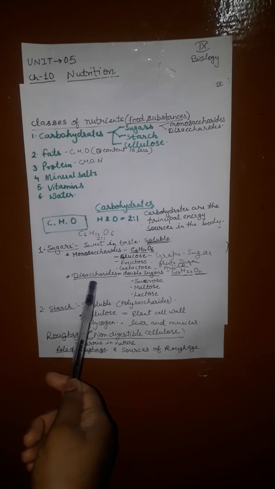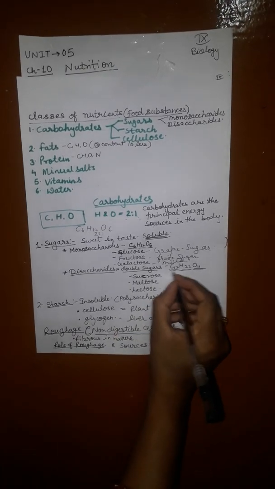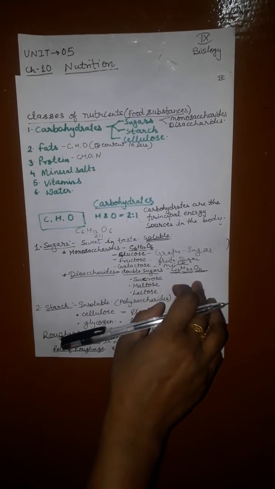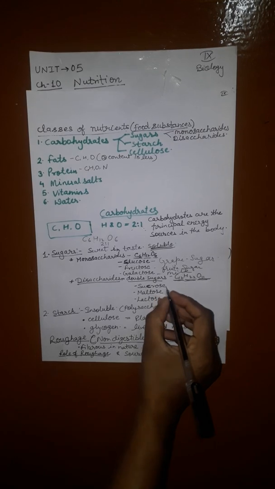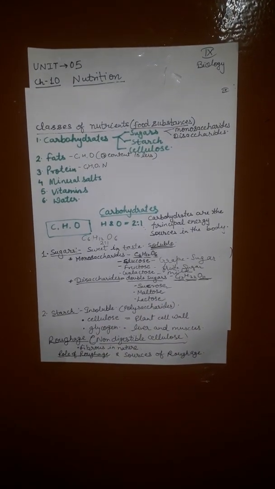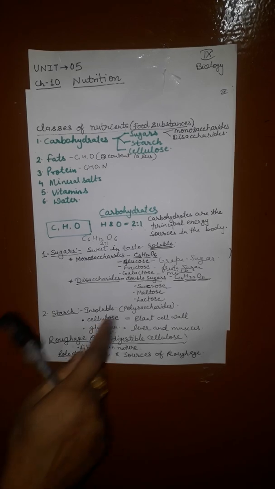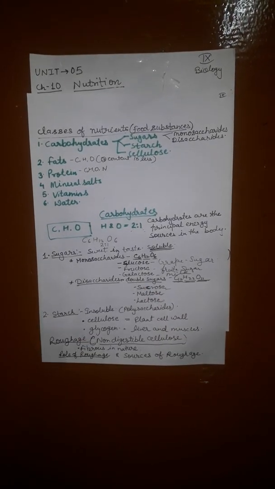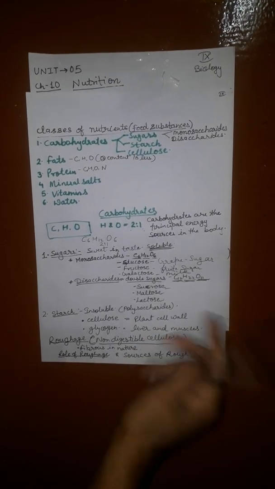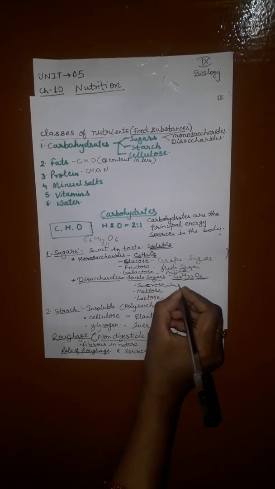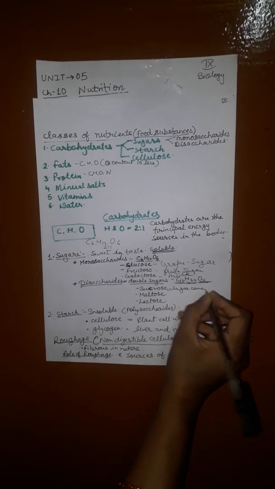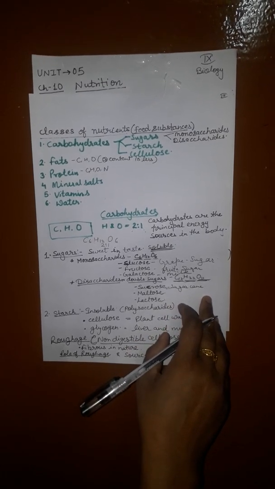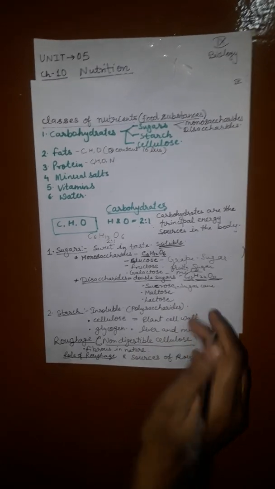Now next are disaccharides, which have the general chemical formula C12H22O11. These are also 3 and require digestion: sucrose, maltose and lactose. Sucrose is our commercial sugar we use in our kitchen. It is commonly obtained from sugar cane. In our country, another source of sucrose is beet. Sucrose is a double sugar made up of glucose and fructose.